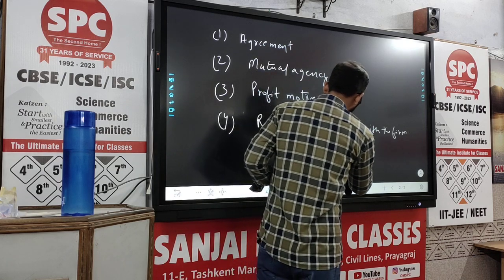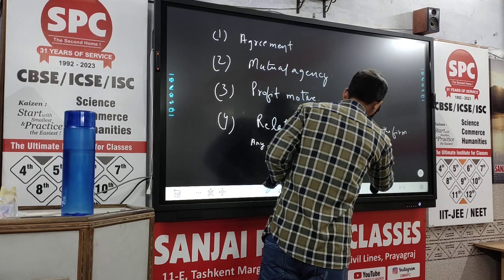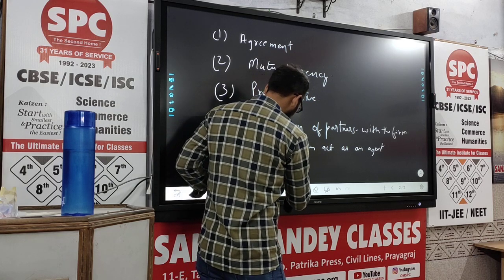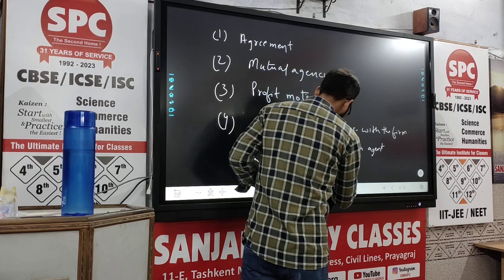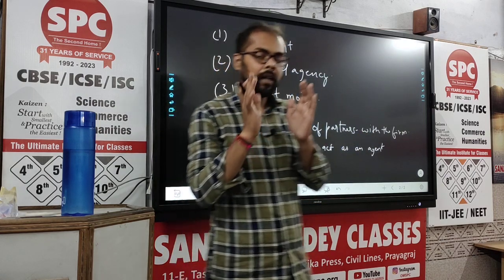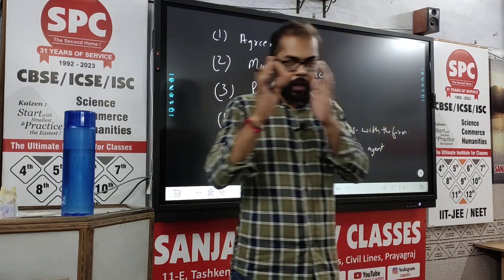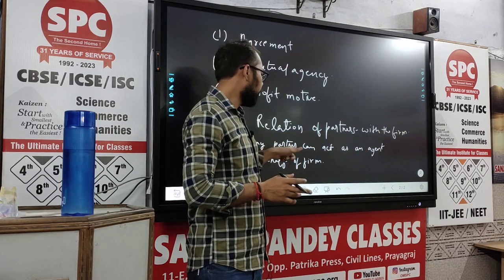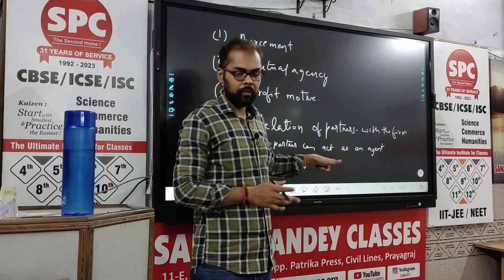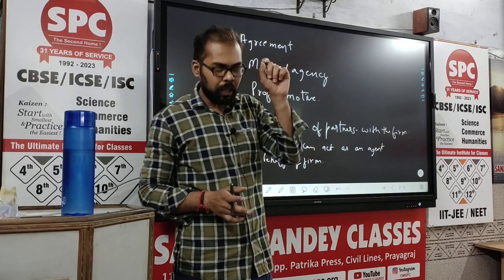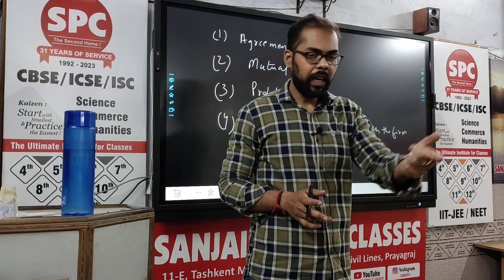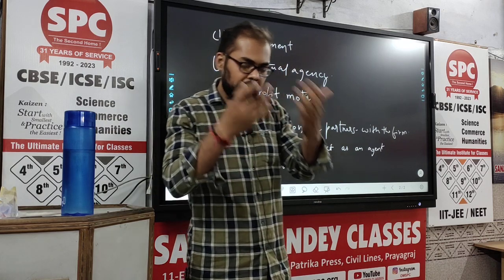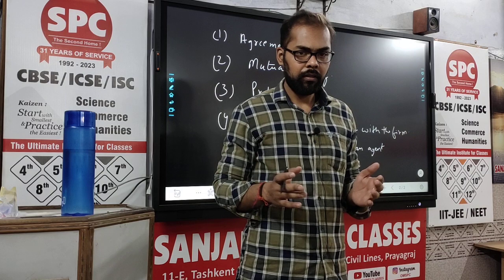Any partner can act as an agent on behalf of the firm. Since the partner has become the agent, and if someone is an agent of something, there has to be a principal also. So the firm becomes the principal and the partner who is acting becomes the agent. And most probably in every case, the partner who works as an agent will be called an active partner.